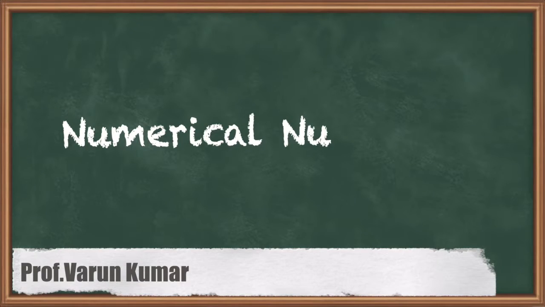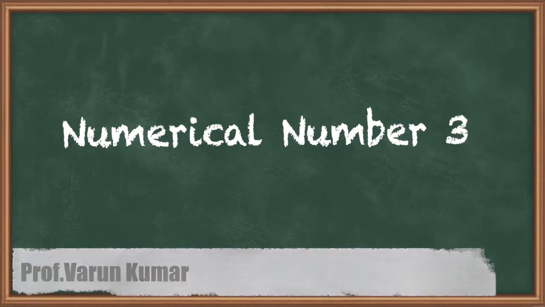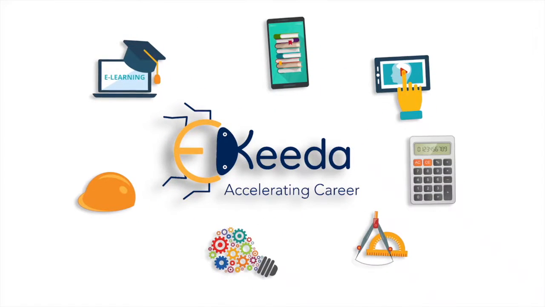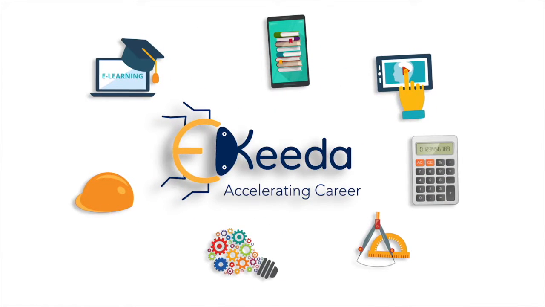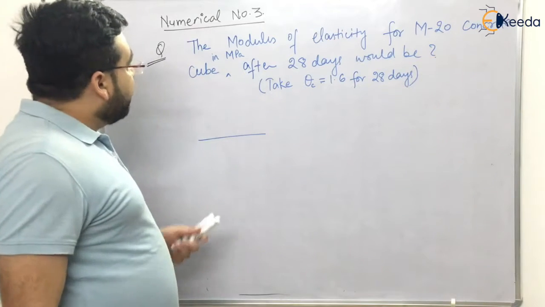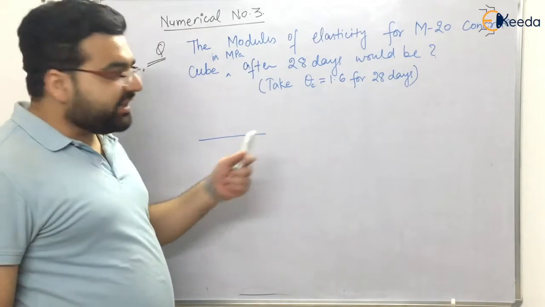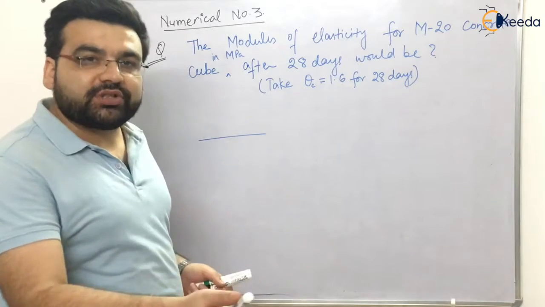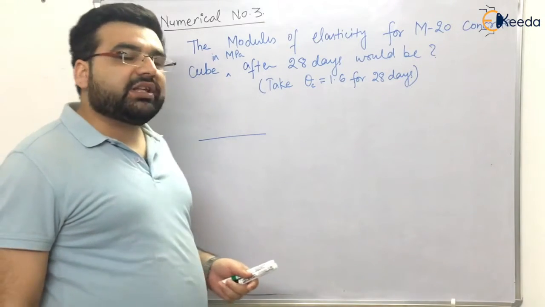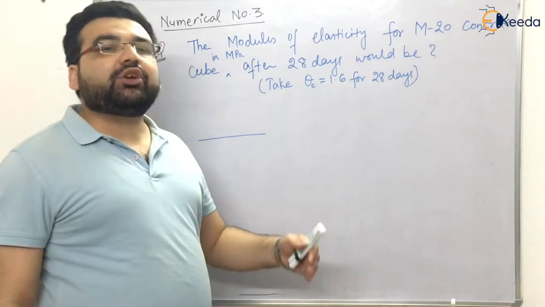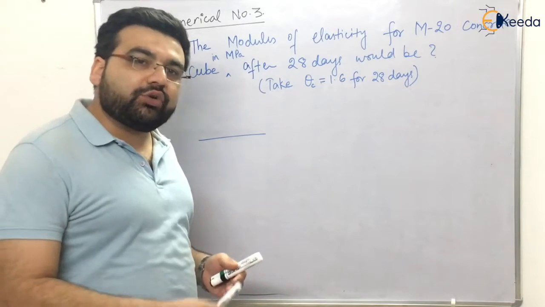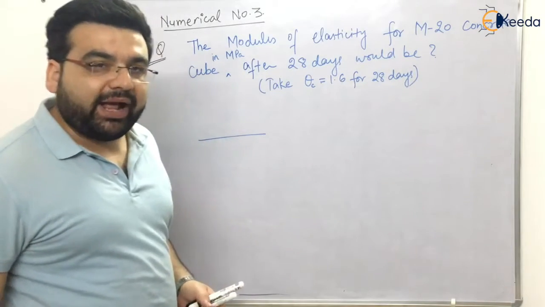Now let us solve another numerical, number 3. It's a TAT type of question, right? TAT means you have to fill the values. You know that in the GATE examination, they are also asking a lot of TAT questions. In TAT questions, you have to put the values inside the blank.